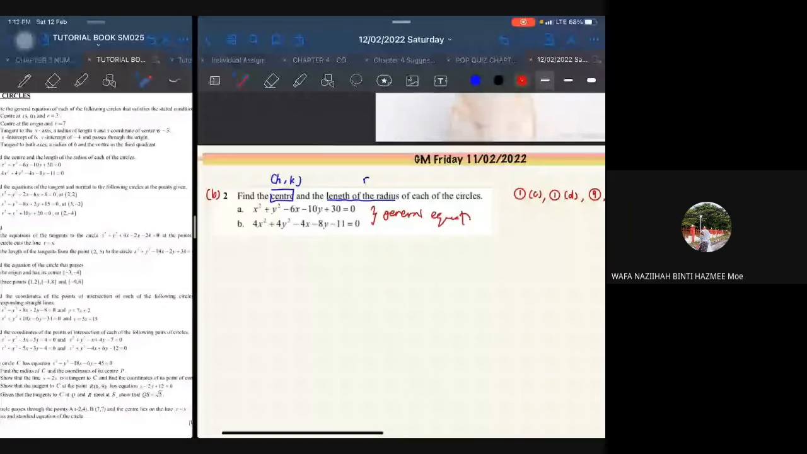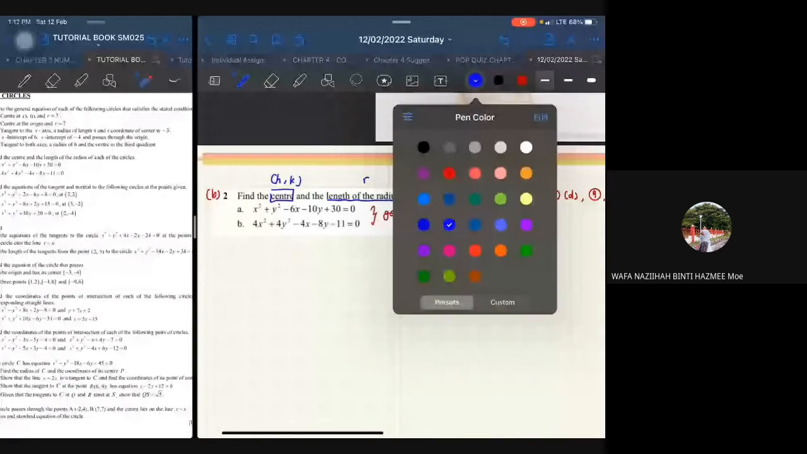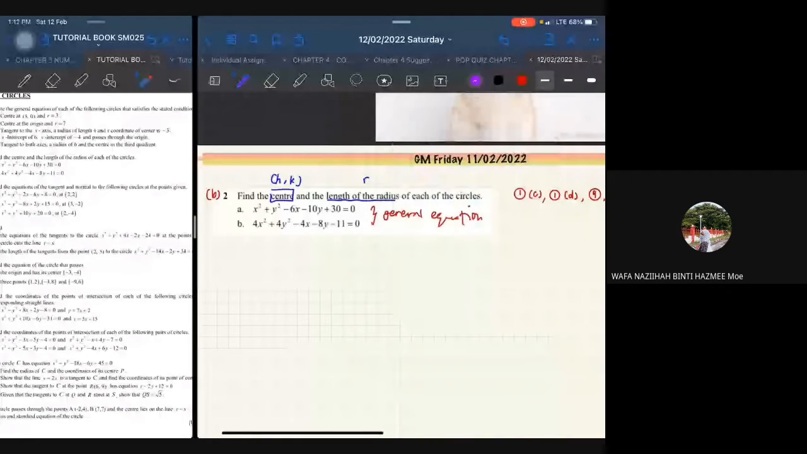Oh, okay. I think soalan ni dia a bit straightforward. Okay, so dia senang saja. Maksud senang is awak boleh cari terus nilai H and also K. Ataupun awak boleh cari nilai G and also F. So from here, negative 6 is equal to 2G. And then negative 10 is going to be equal to 2F. So from here, awak boleh dapat G and also F. And then this one adalah nilai C.